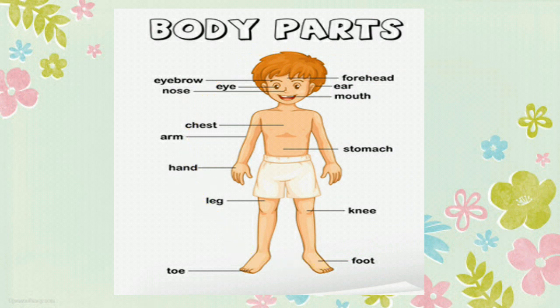Here we can see our eye, ear, mouth, eyebrow, nose, forehead, chest, arm, hand, stomach, leg, knee, foot, toe. Here we can see so many of our body parts.